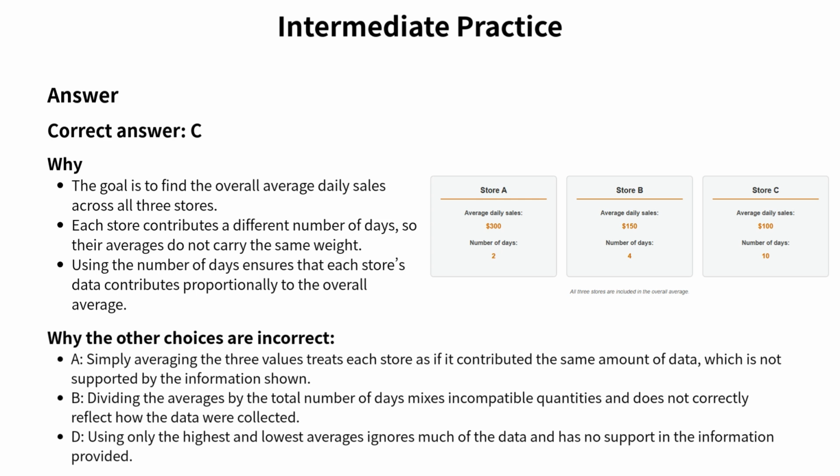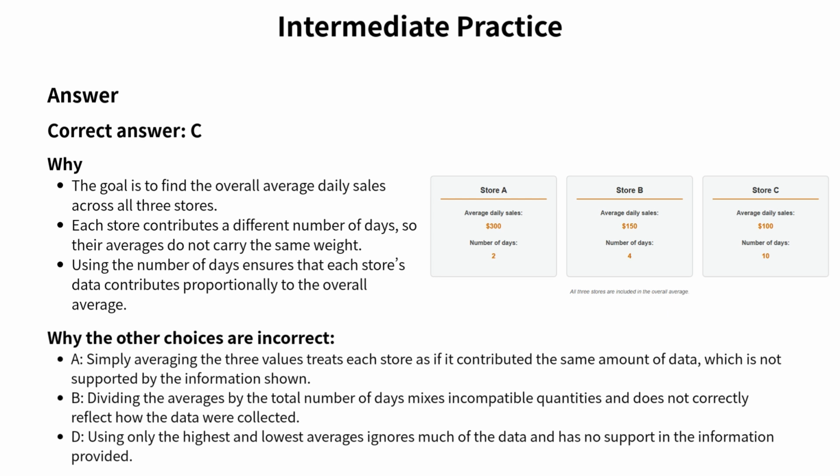Choice A is not supported because it simply averages the three values. This assumes that each store contributed the same amount of data, which is clearly not the case here. Choice B is also not supported. Dividing the averages by the total number of days mixes quantities that do not belong together, and it does not correctly represent how the data were collected. Choice D is incorrect because it uses only the highest and lowest averages. This ignores much of the available data and has no justification in the information shown.